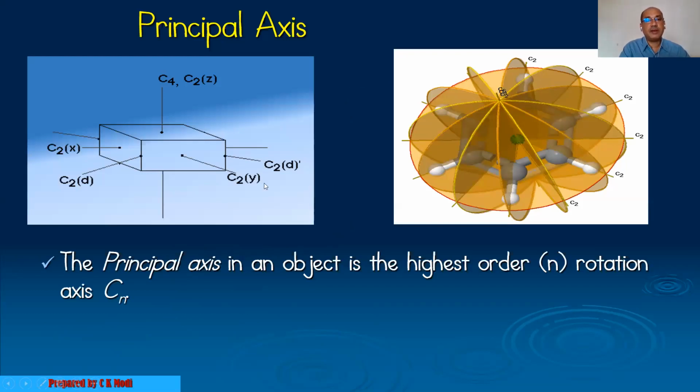Now look at this example. This is a square planar molecule, for example Ni(CN)4 2-, or PtCl4. PtCl4 is a square planar complex, and the Ni(CN)4 2- ion is also considered to have square planar geometry.